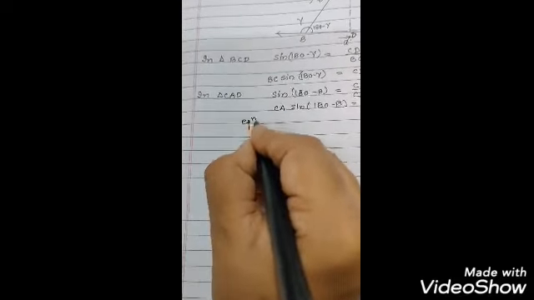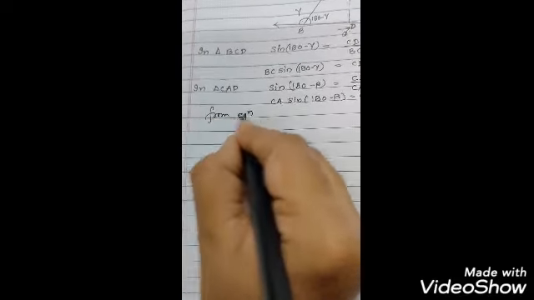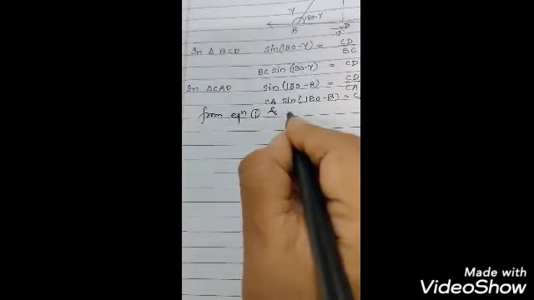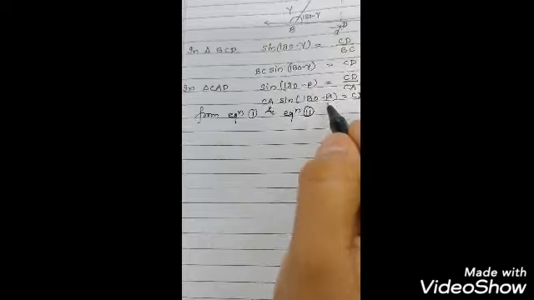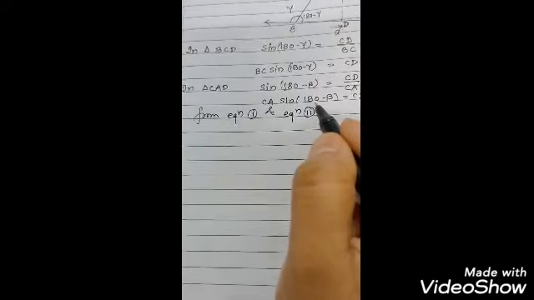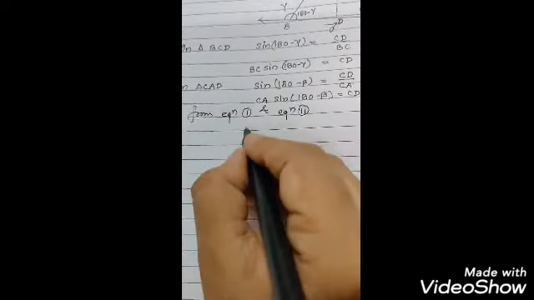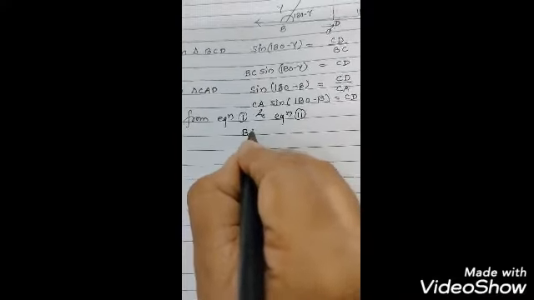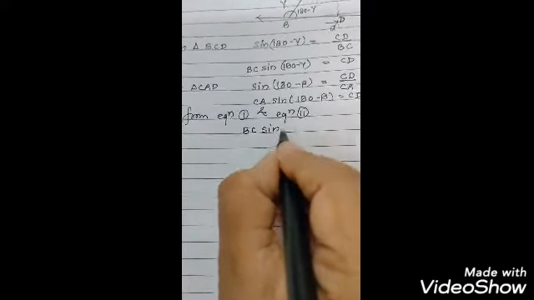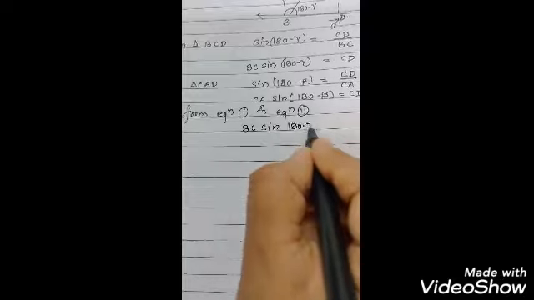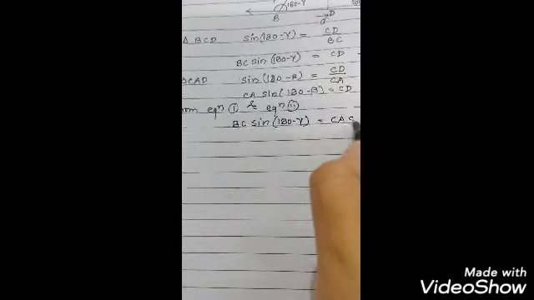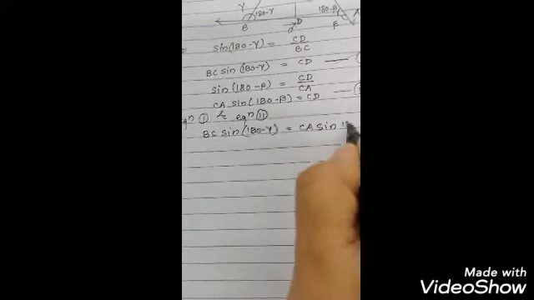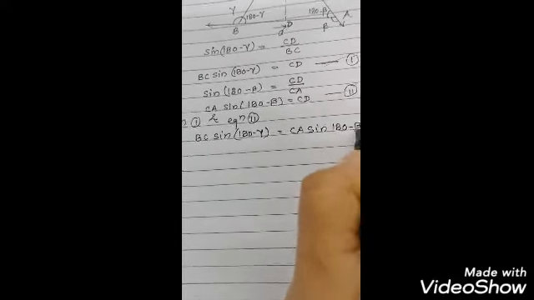From equation 1 and equation 2, we can see that if the right hand sides are equal, the left hand sides must be equal. So BC sine 180 minus gamma must be equal to CA sine 180 minus beta.